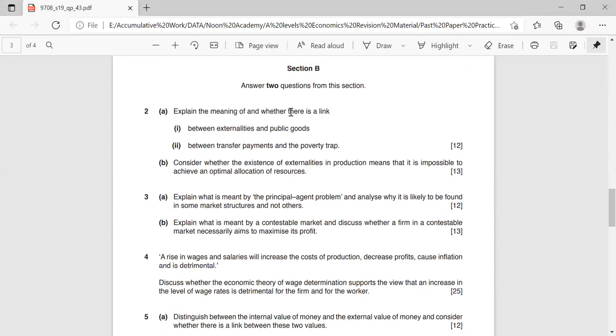Explain the meaning of and whether there is a link between externalities and public goods, between transfer payments and poverty trap, right? B part says consider whether the existence of externalities in production means that it is impossible to achieve an optimal allocation of resources, 13 marks.